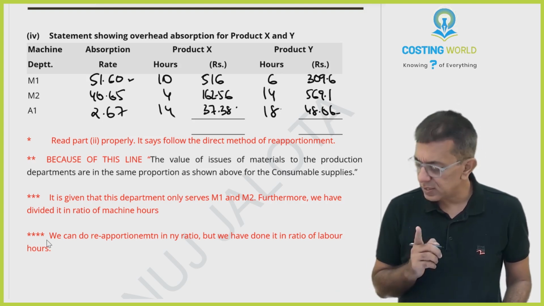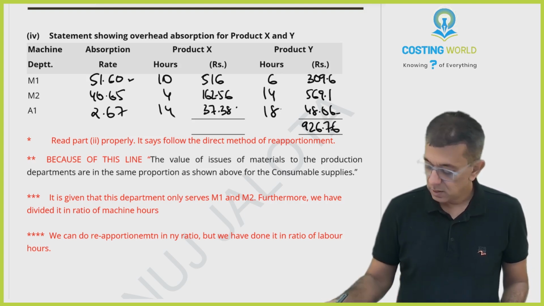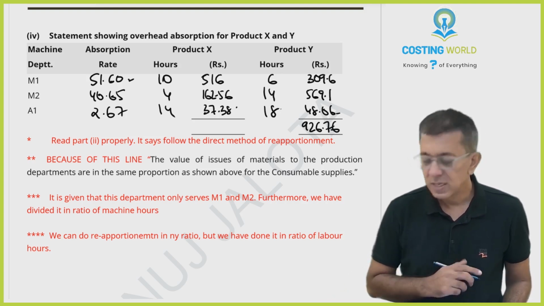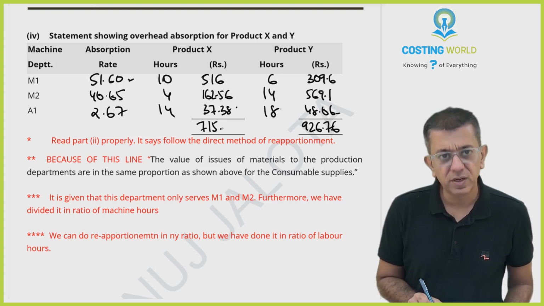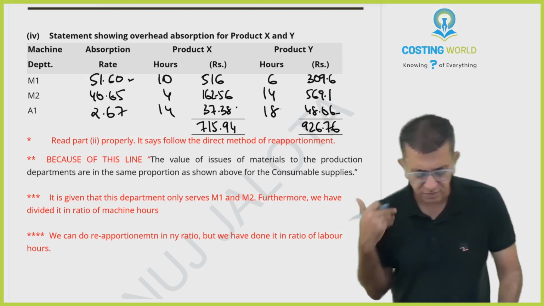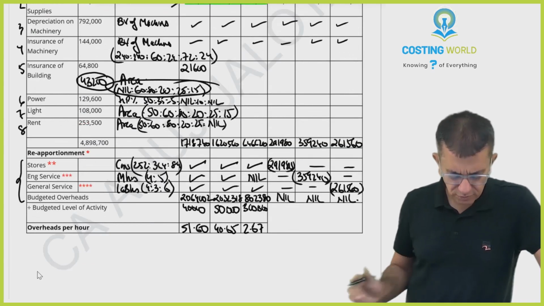Is this 926.76? And this one, 516 plus 162.56 plus 37.38, is 715.9 or something. I'm getting 715.94. Okay, whatever it is. I've written one note for all of these things.